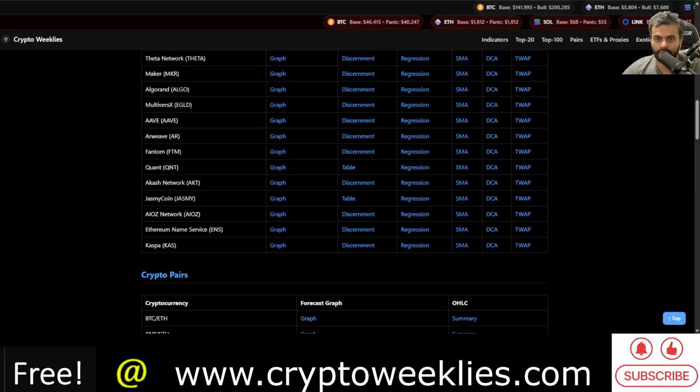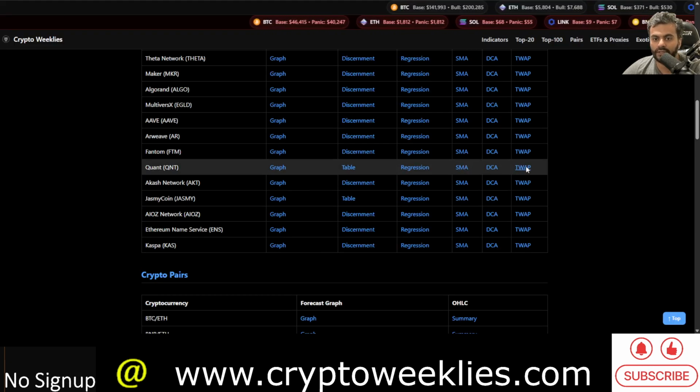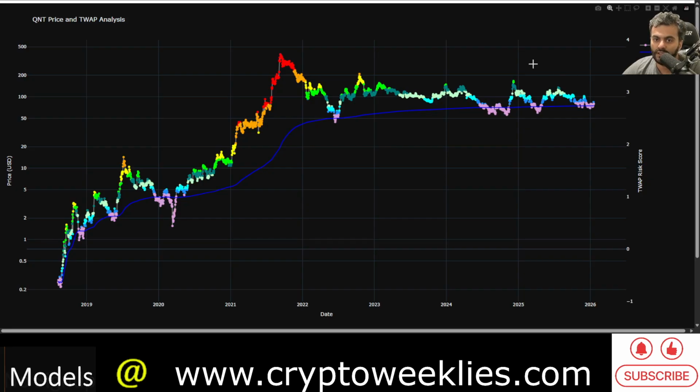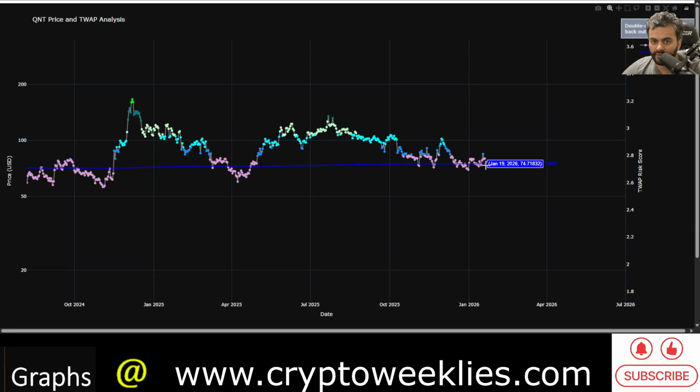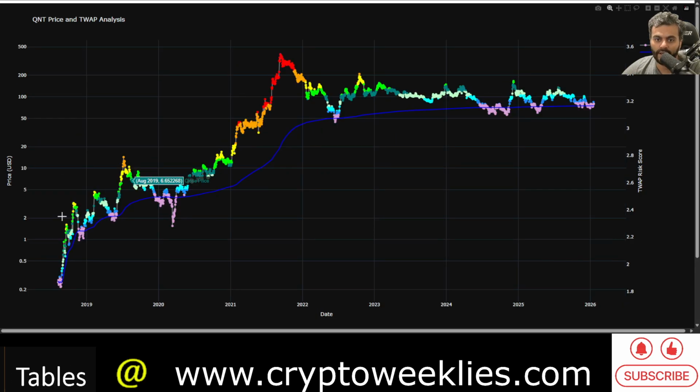So coming to the time weighted average price scenario, this model also has not flagged a DCA zone as of yet, because the time weighted average price is at around $74. This is an indication of how long the price action has stayed at some of the key levels. Instead of, let's say, spending one day at the $1,000 level and 1,000 days at the $1 level, the average does favor more time spent in some of the key time periods rather than one flashy price action peak.